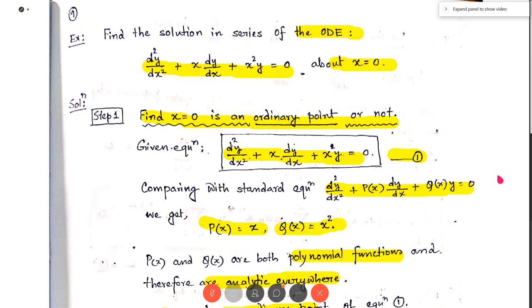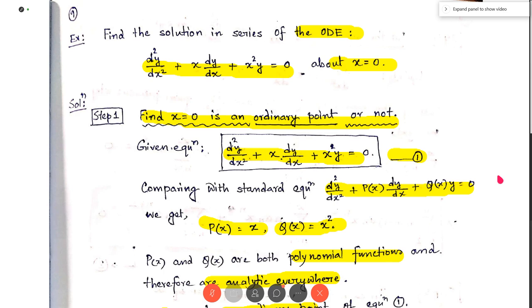So I can follow the algorithm which we have learned earlier. In step 2, we consider the solution as an infinite series about the point x equal to 0. That is, the series is summation n runs from 0 to infinity of an (x minus x0) to the power n. Writing this in simplified form, this is nothing but summation n equal to 0 to infinity of an x to the power n.